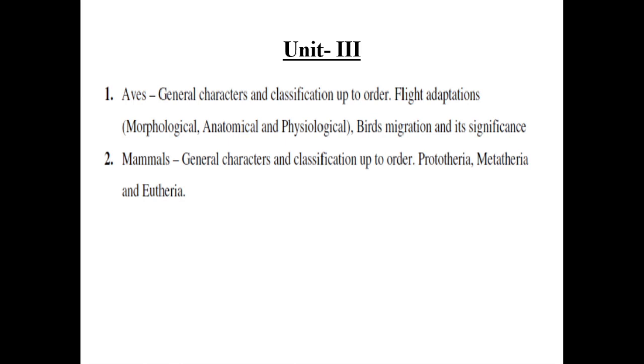Then mammals, general characters and classification up to the order. There are Prototheria, Metatheria, and Eutheria. Prototheria means the primitive type of mammals. They lay eggs, and the further development occurs in the eggs. Then Metatheria means the marsupials, and Eutheria means us, the higher mammals.